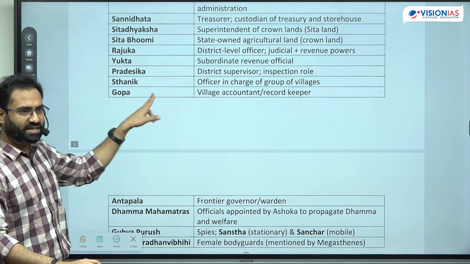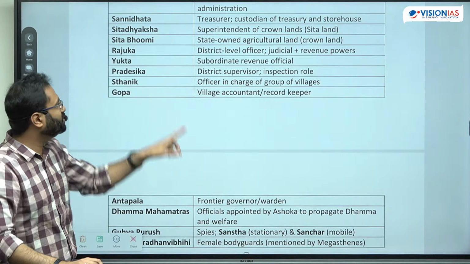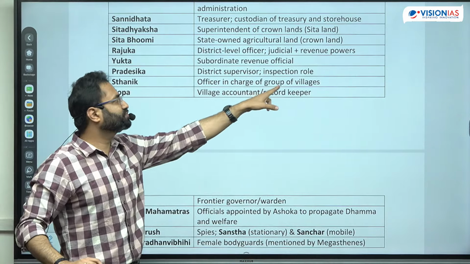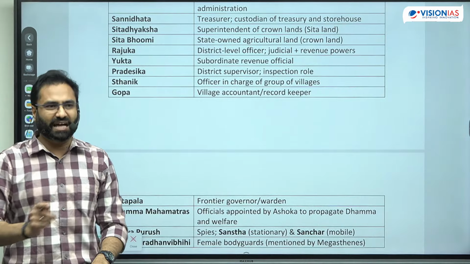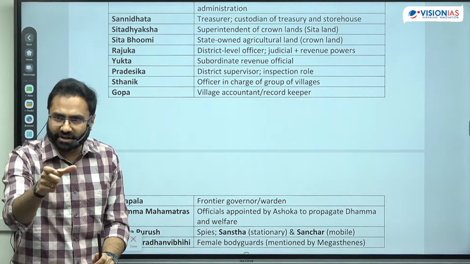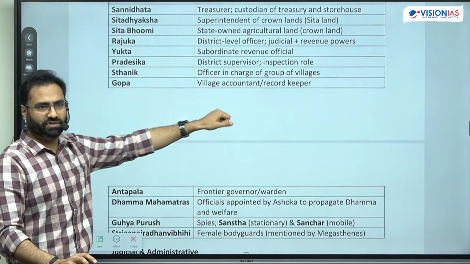Then there are sthaniks. Sthaniks can be considered as one of the earliest police that we know. So they were the officers in charge of a group of villages, and they ensured law and order in that particular village. Sthanik comes from sthan, meaning they are governing that particular place. So sthaniks are the people who are in charge of the village.